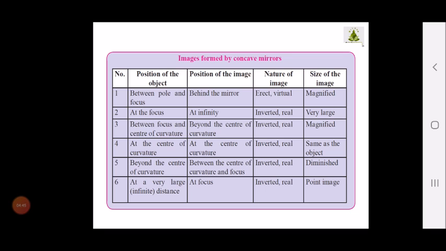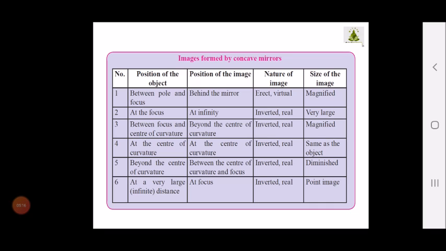Then if you are keeping it at focus, the position of the image will be at infinity, and in such a situation the image will be inverted and real, and it will be very largely magnified. If you are keeping it between focus and the center of curvature, then the position of the image will be beyond the center of the curvature, and the nature of the image will be inverted and real, and it will be magnified.